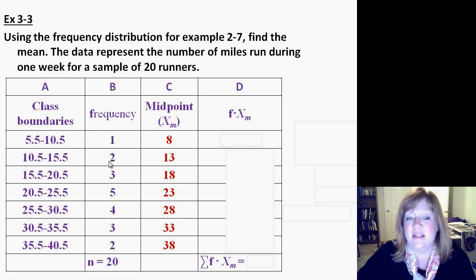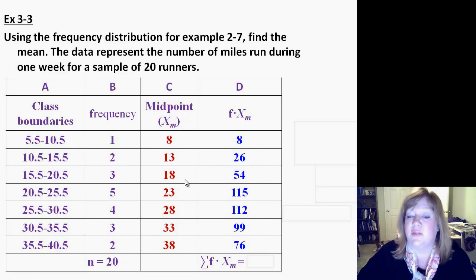Then, because these have different frequencies, so there are more of things in different classes, we're going to take the frequency times that midpoint, and that goes over here in column D. The F is for frequency, and X sub m is the midpoint, so that's going to be 8. We'll do that for the next one too. 2 times 13 is 26, so that goes in this column, and you continue on. 3 times 18 is 54, 5 times 23 is 115, 4 times 28 is 112, 3 times 33 is 99, 2 times 38 is 76.